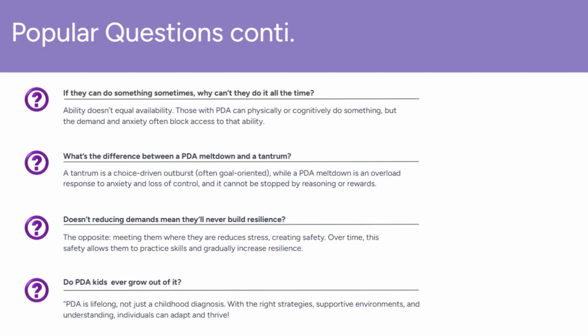6. What's the difference between a PDA meltdown and a tantrum? A tantrum is usually a deliberate, goal-driven outburst. The child may be seeking attention, a desired object, or to avoid something unpleasant, and it can often be managed using reasoning, rewards, or consequences.